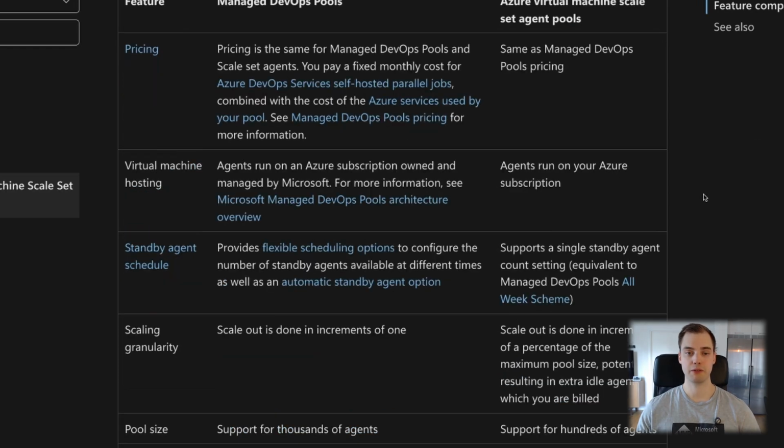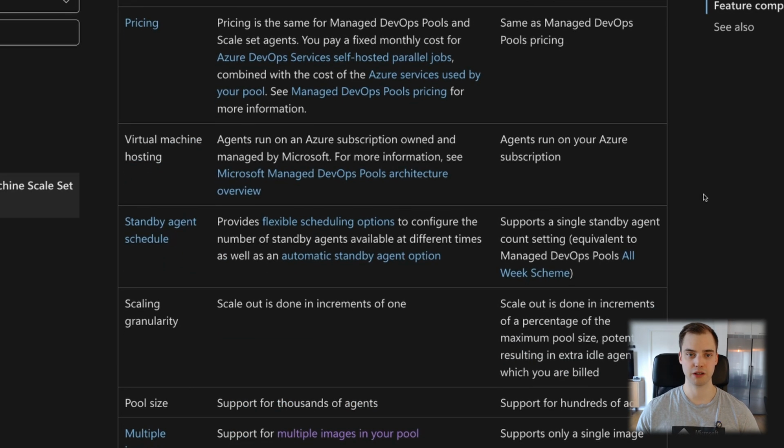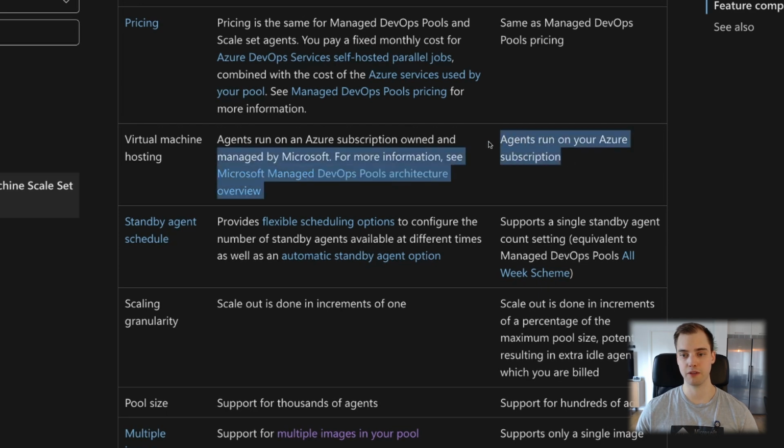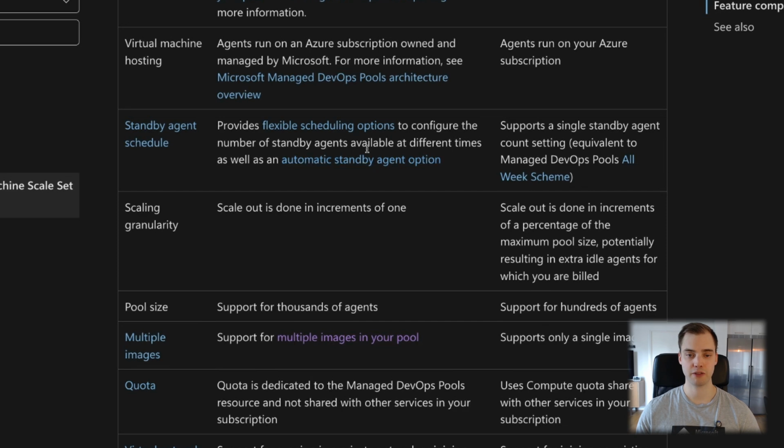This was very helpful for me, because when I started looking into this, I wasn't really sure what the difference was compared to the VMSS agent pools. And there are some pretty significant changes here. For example, for the hosting I mentioned, if you're running managed DevOps pools, you have them in a subscription that you don't see. But if you run VMSS, you have the agents in your subscription. The standby agent schedule is a little bit different, so you have some more flexibility for configuring standby agents to run in your managed DevOps pools, whereas with the VMSS, they support only the single standby agent.